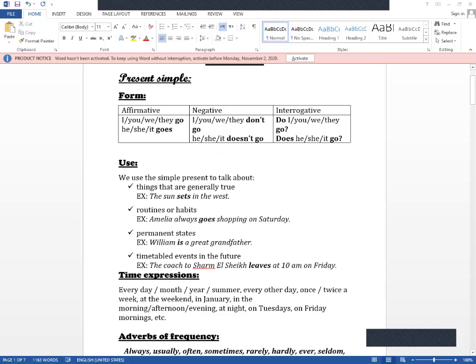The word permanent here, permanent state, permanent is an adjective that describes that something always happens. And we can use the present simple to refer to the future, if I'm talking about timetable actions or schedule, like the coach to Sharm el-Sheikh leaves at 10 a.m. on Friday.